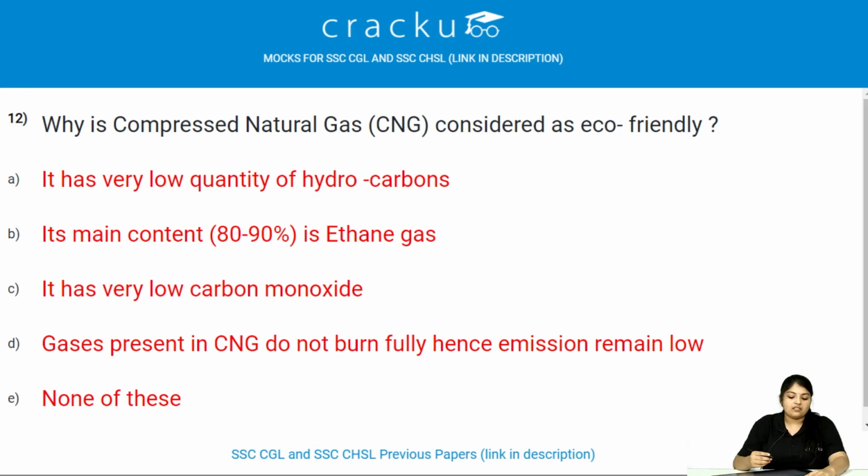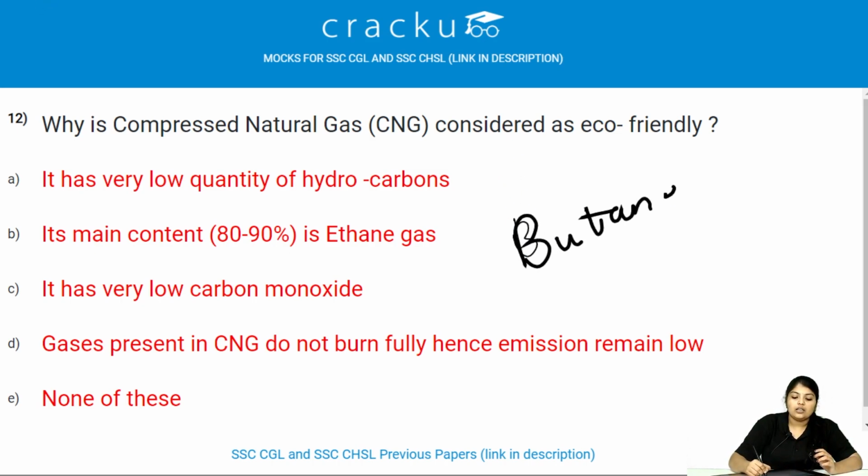Why is compressed natural gas considered eco-friendly? Compressed natural gas is an eco-friendly alternative to gasoline. It is made by compressing natural gas, that is butane, down to less than 1% of its volume.